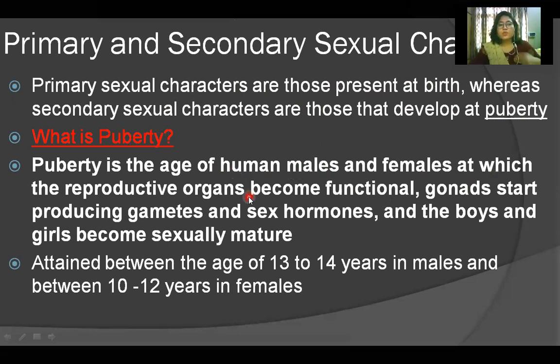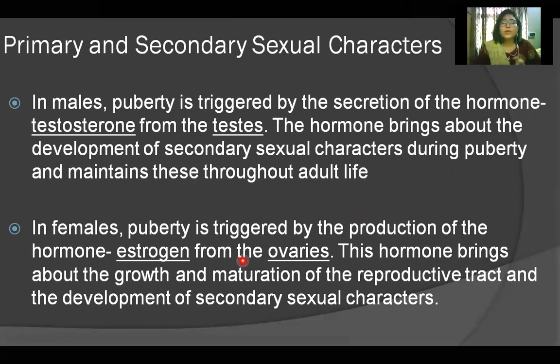Gonads start producing gametes and sex hormones in the boys, and in the girls, the ovaries start producing eggs and the girls become sexually mature. It is attained between the age of 13 to 14 years in males and between 10 to 12 years in females. In males, this puberty is triggered by the secretion of the hormone testosterone from the testes. I told you this is a male sex hormone called testosterone, which is produced in the testes, and it is regulated by the hypothalamus region in the brain and by the pituitary gland.